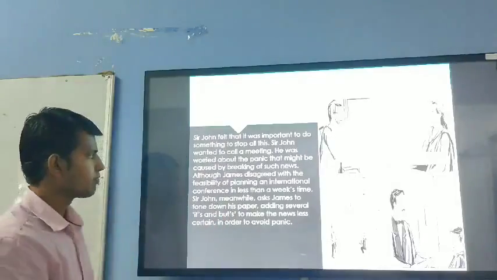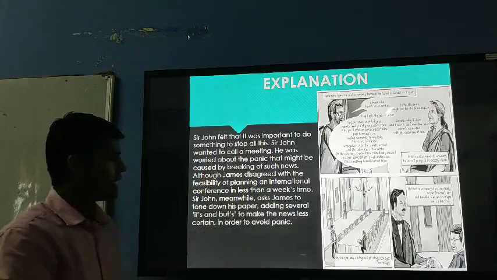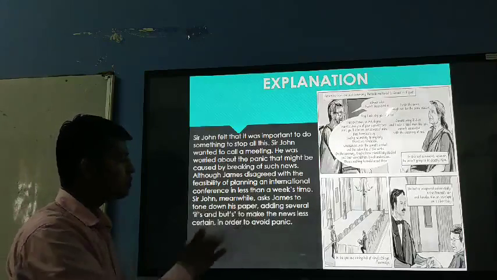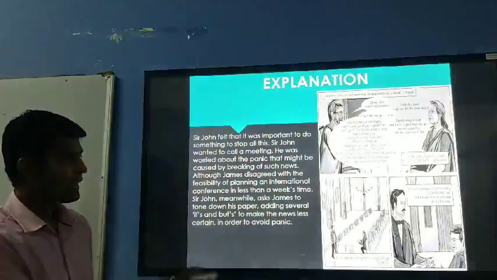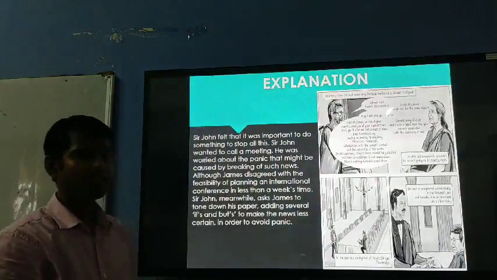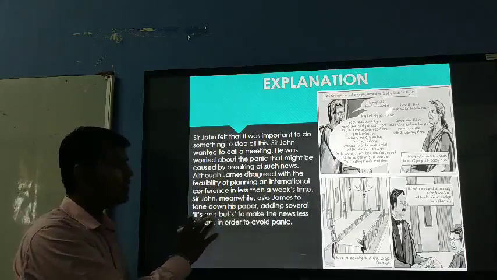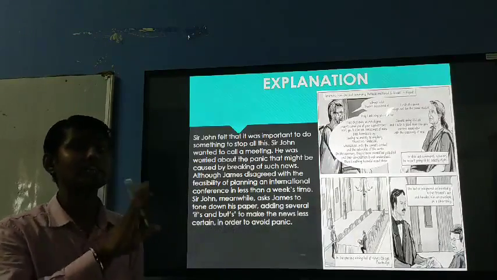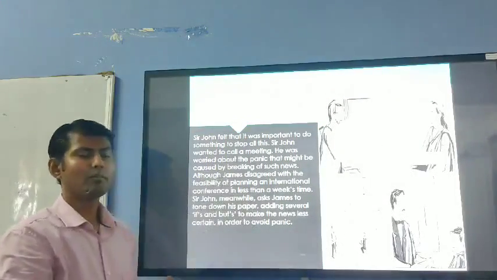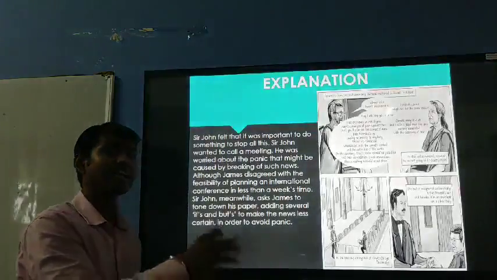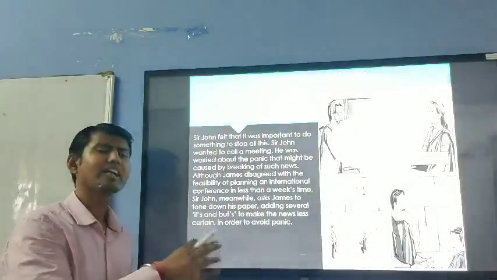this collision. Sir John meanwhile asked James to tone down his paper, adding several ifs and buts to make the news less certain in order to avoid panic. He said okay, we will publish this news, whatever you have written in your typescript, in the document, but we have to put ifs and buts. You don't have to be very certain, very sure. You don't have to write that it will be colliding in 10 months. We have to put ifs and buts. So the people will also be in a dilemma.